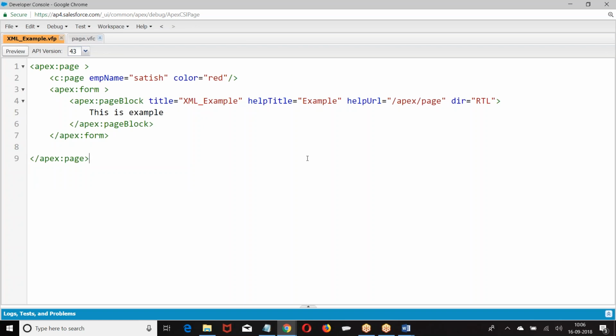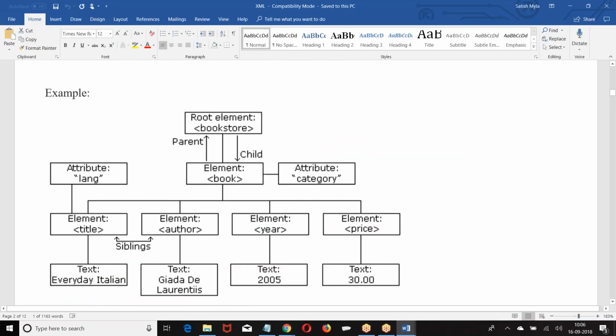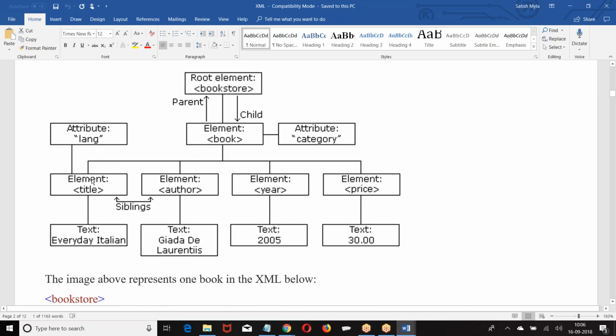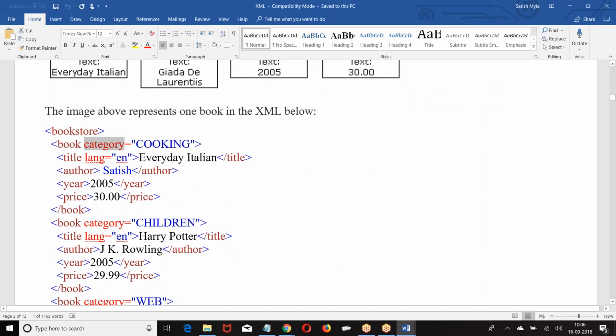So everything that you write in the VF page is XML, other than script. Anything that you write is XML. Your VF page is the best example of XML. The complete Lightning is XML. I hope you are good with this. Now come back to the definition. If you look at this, what do we have? Root element, book is the element, category is attribute, title, language is attribute, author, year, price. I hope you are good with this.